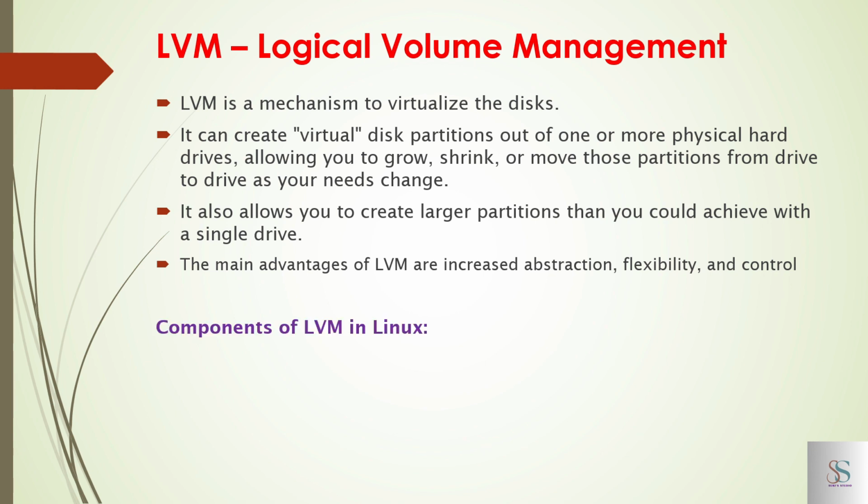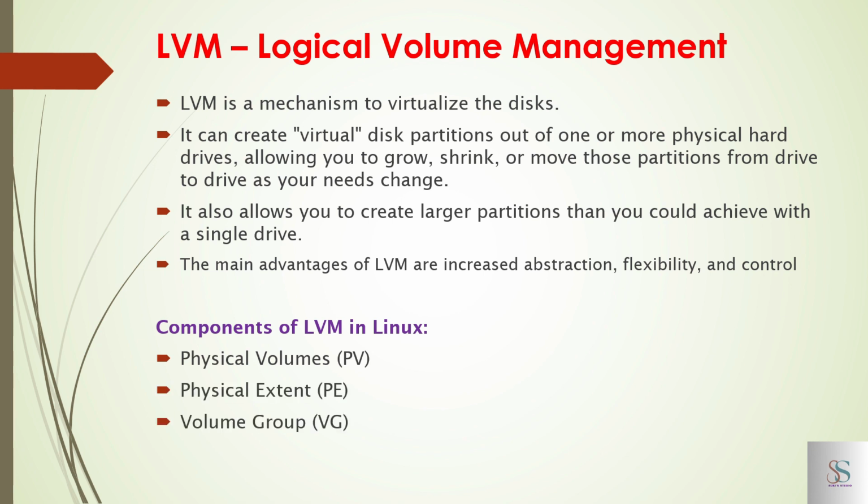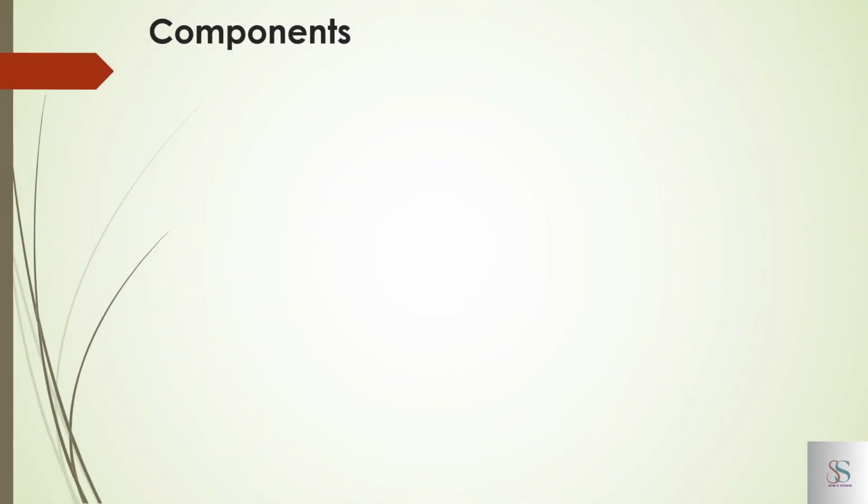There are some components in LVM: physical volumes, physical extents, volume groups, logical volumes. What are these? What are physical volumes, physical extents, volume groups, and logical volumes? And logical extents as well.